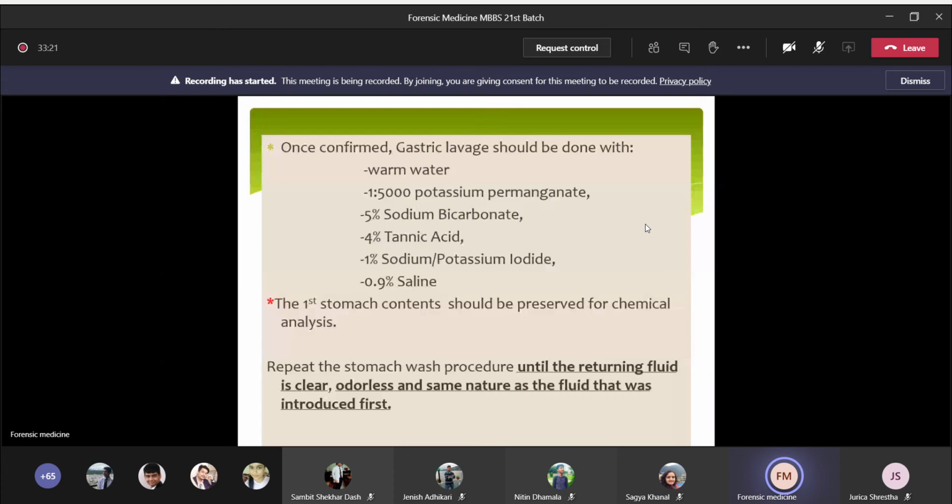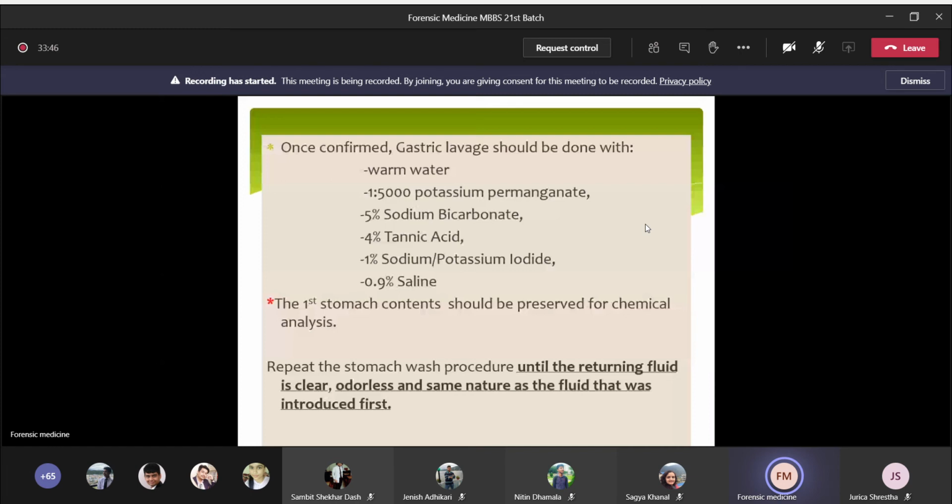So simultaneously you have to look at the face of the patient also for any discomfort. Okay, so repeat the same procedure until the fluid is clear, odorless, and of the same nature. So this is how the stomach wash or gastric lavage is done.